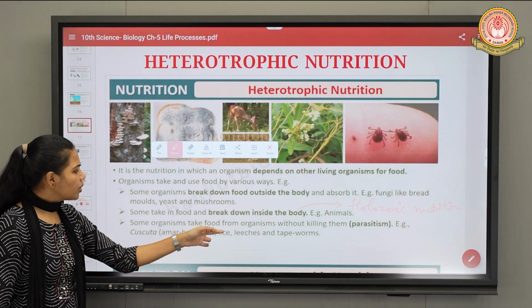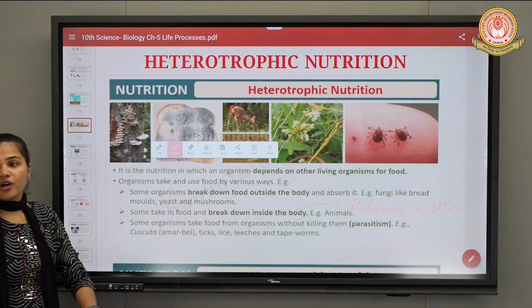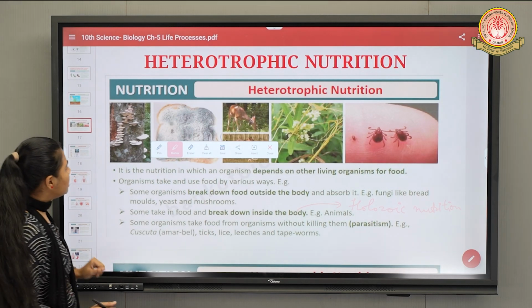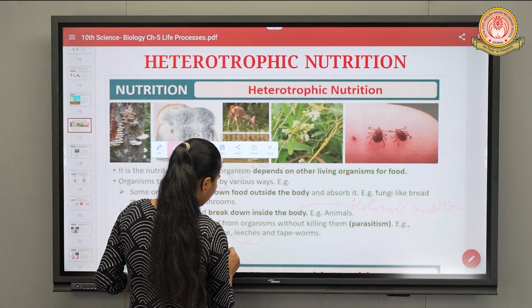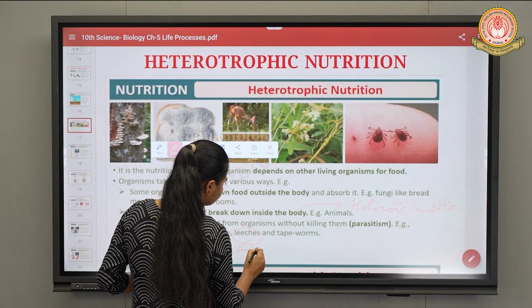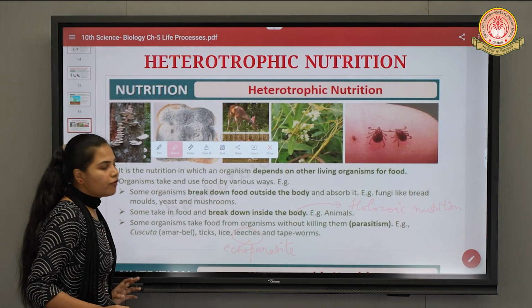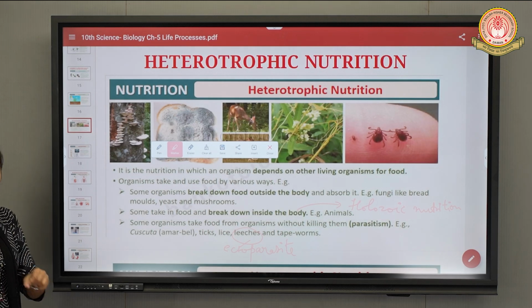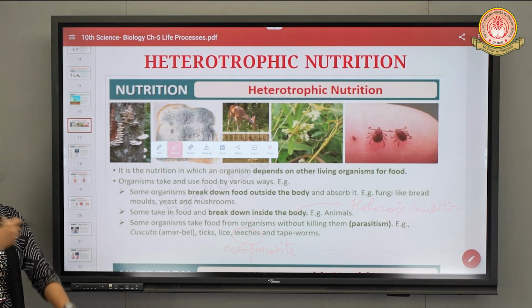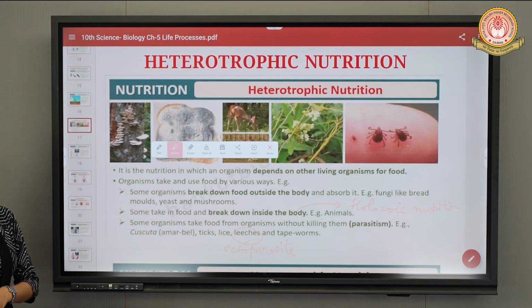The next example is leech, which is a type of ectoparasite. These are parasites which suck the blood from human beings without actually killing them.